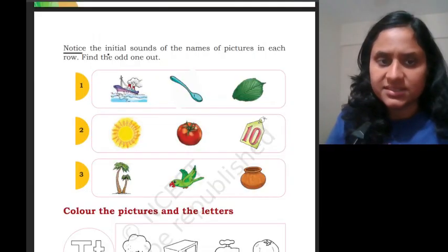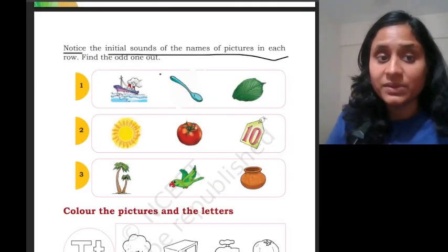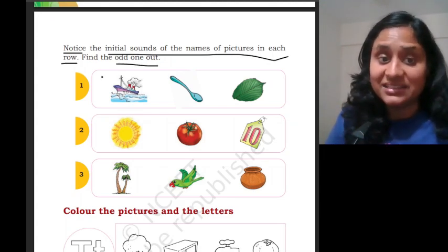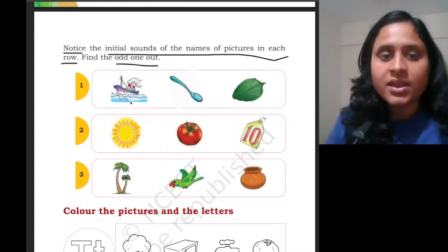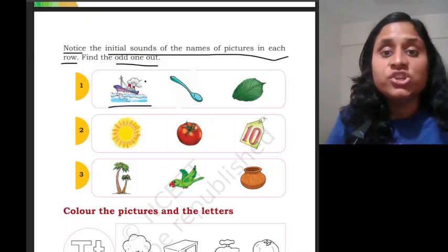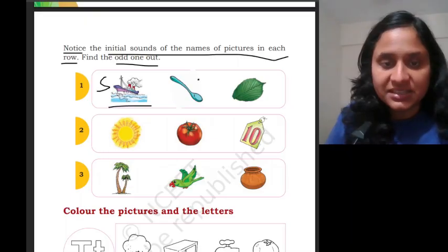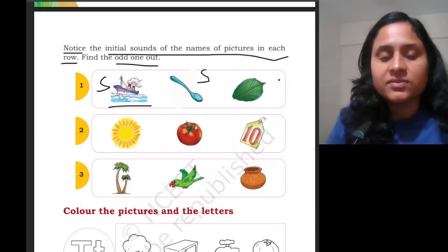Notice the initial sounds of the names of pictures in each row. And what you need to do? Find the odd one out. What is this? Ship. S says sa. Ship. What is this? Spoon. What is this?